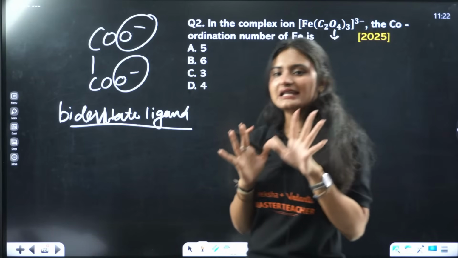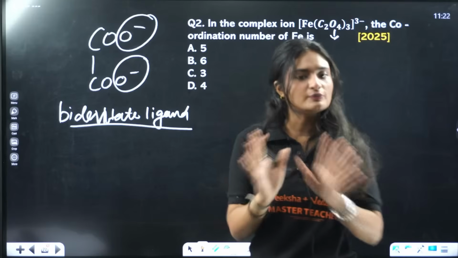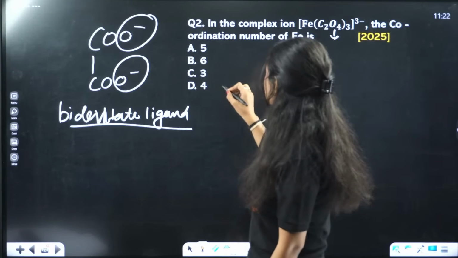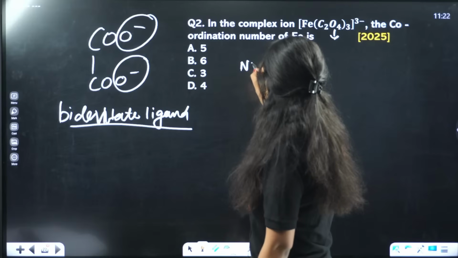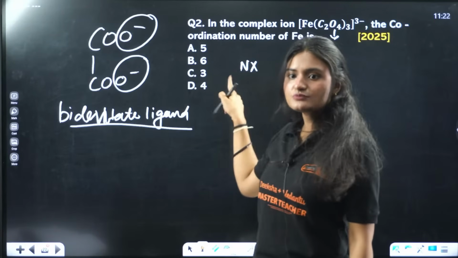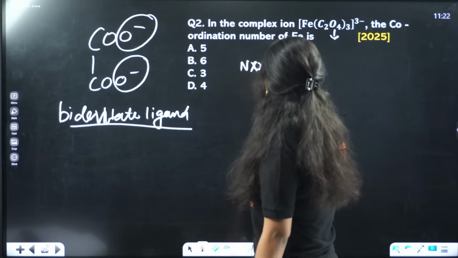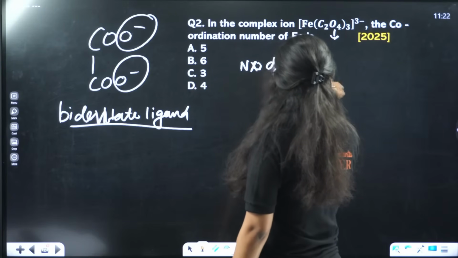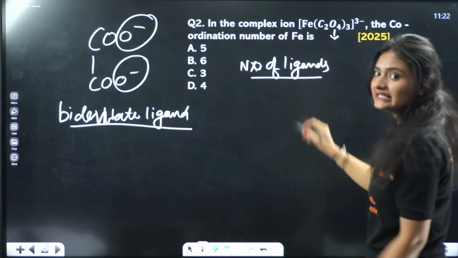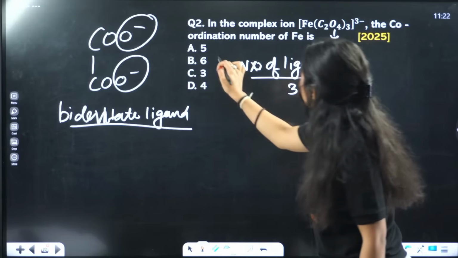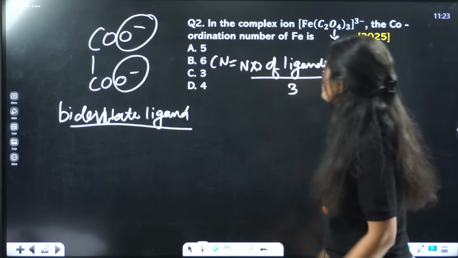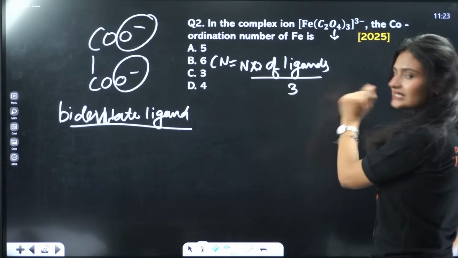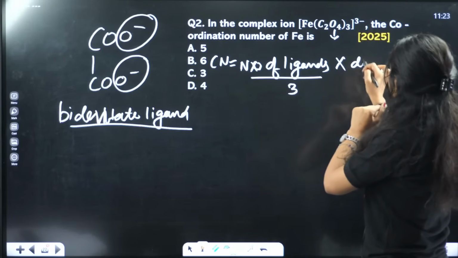Now whenever you are calculating the coordination number, the formula is really simple. The coordination number equals the number of ligands times the denticity. How many ligands are here? 3 ligands are here, times the denticity.